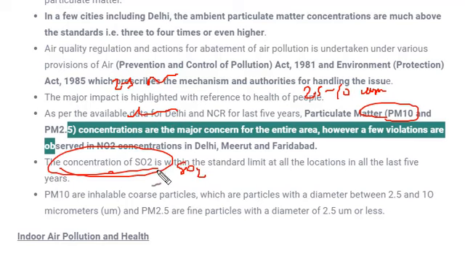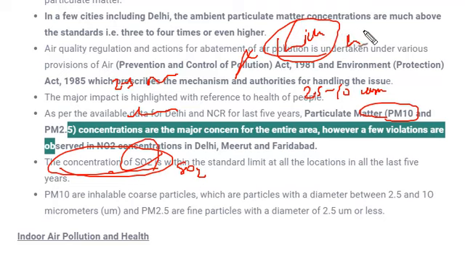Next is the concentration of sulfur dioxide. Sulfur dioxide is also a very poisonous gas. As we saw initially, lichens are indicators of air pollution. So sulfur dioxide can cause deterioration, or corrosion, of lichens wherever they are present. Fine. So this is about air pollution.